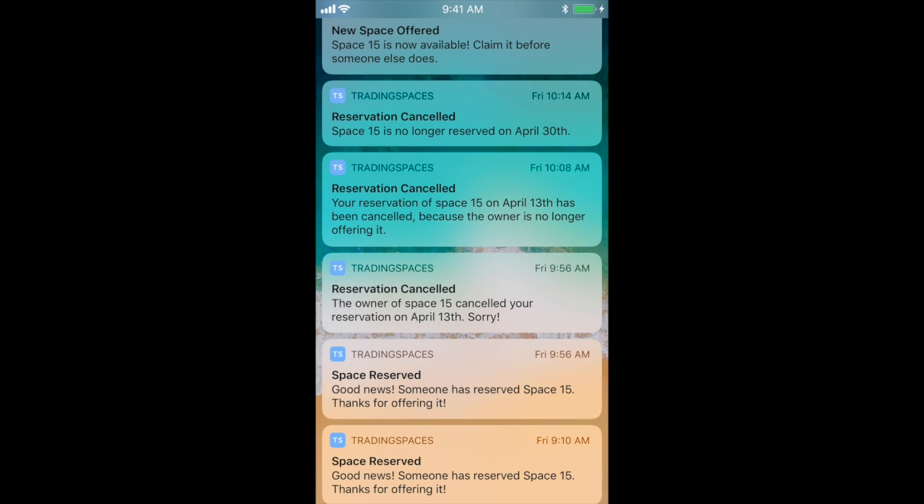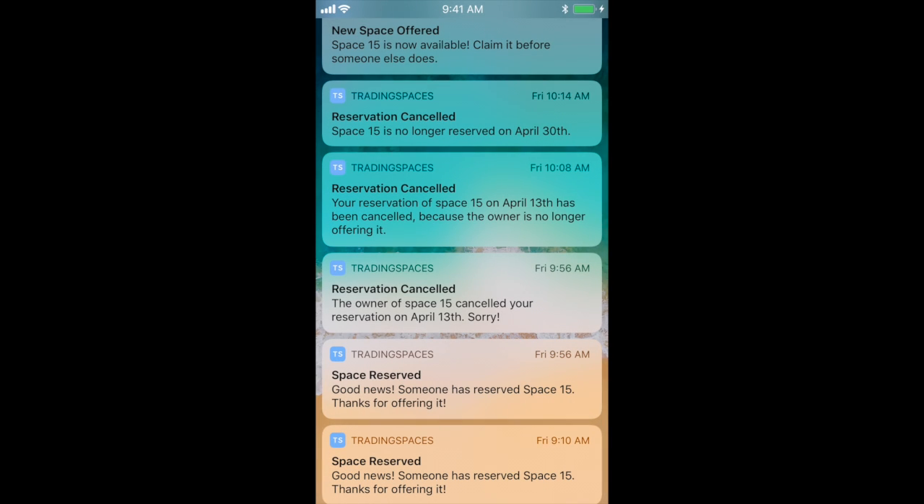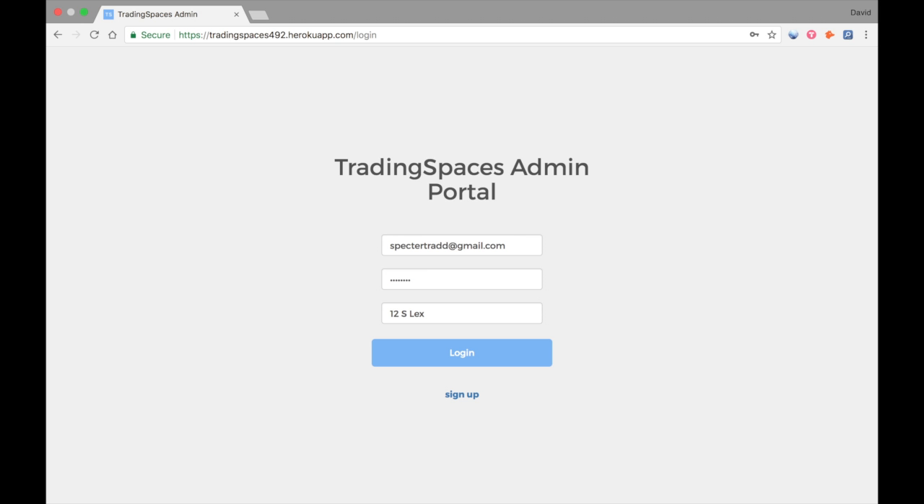When a new space is reserved, you'll get this space reserved notification down here to let you know that certain important events have happened within the app. So you can stay up to date and know when your space has been offered, or if you're looking for a space, you'll also know when a new space has been offered.